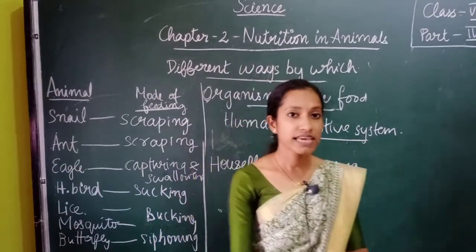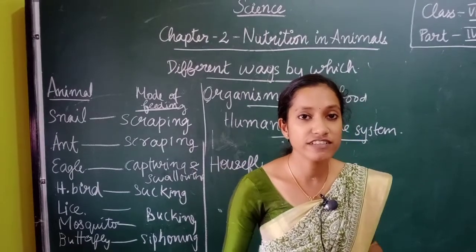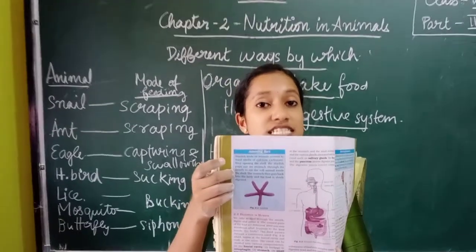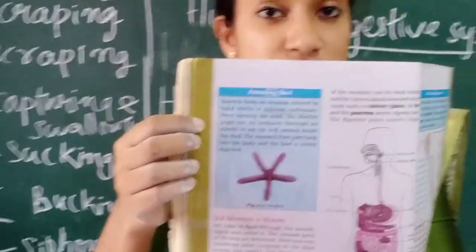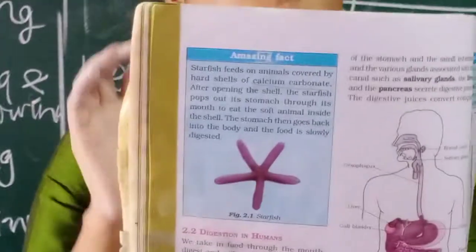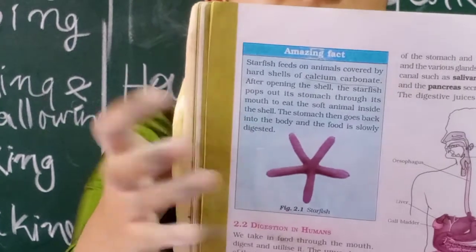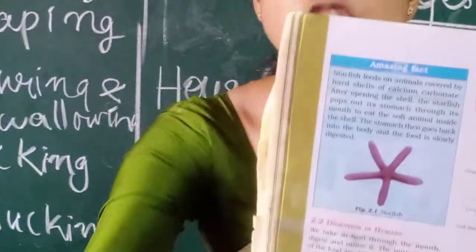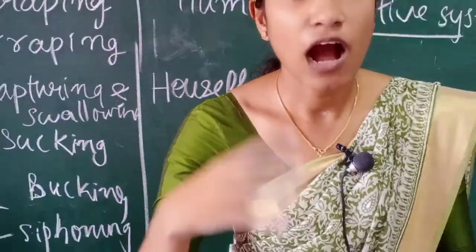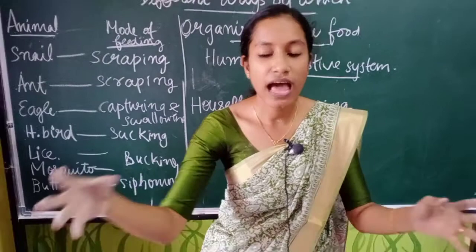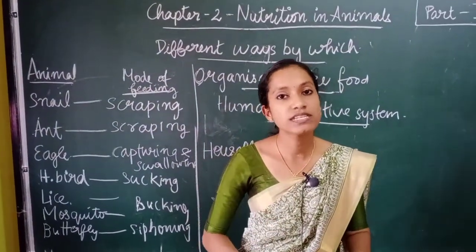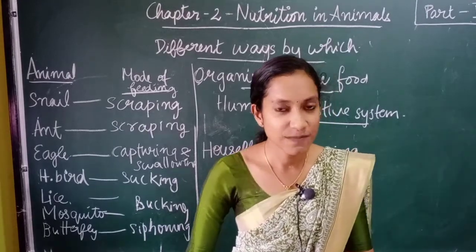You can also see an interesting, amazing fact which you can read in the textbook, page number 12. This starfish has an interesting mode of nutrition. How do they eat their food? They will just pop out their stomach through their mouth. They will have the food outside, and after having it they will just put the stomach back through the mouth. So that is interesting, isn't it?